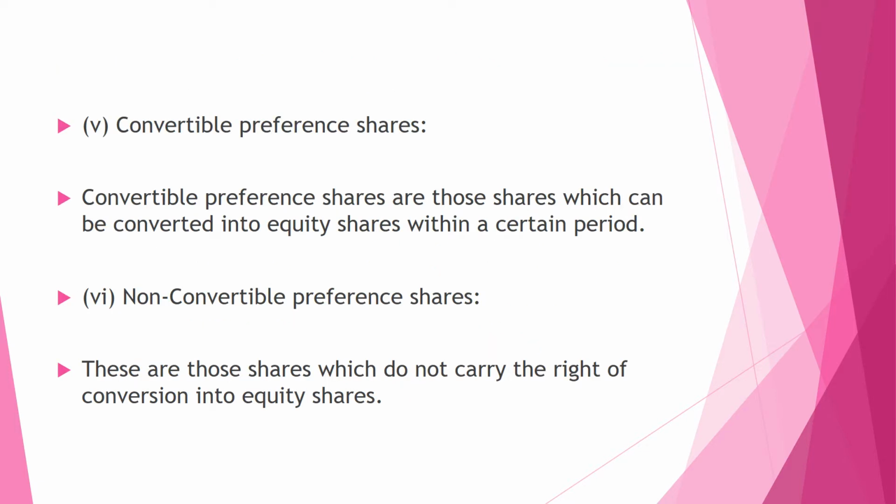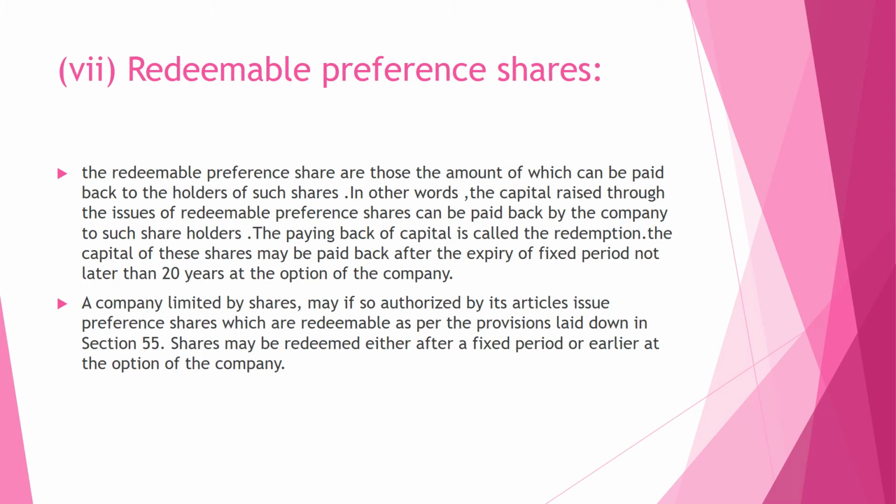Convertible preference shares are those shares which can be easily converted into equity share within a certain period of time. And the non-convertible preference shares are those shares which do not carry the right to conversion into the equity shares.